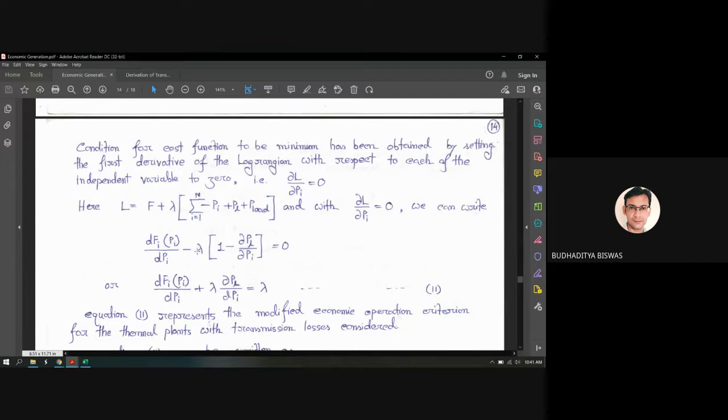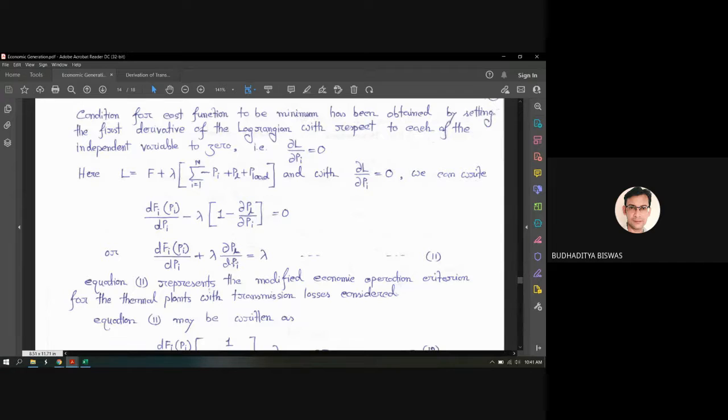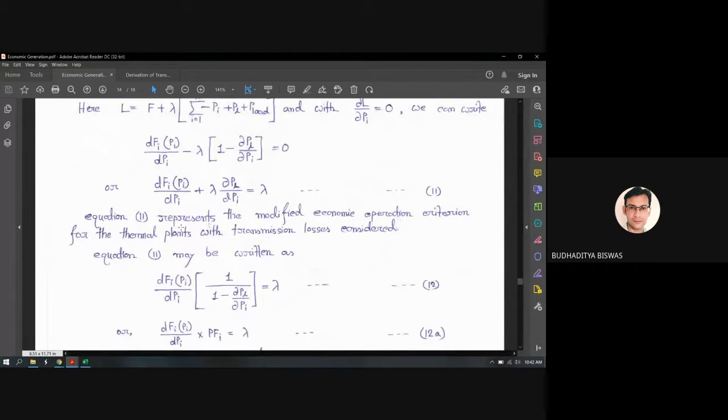So that's why we have the expression del PL by del Pi. If you take the minus lambda common, it becomes this one. After rearranging, it ultimately becomes dFi(Pi) by dPi plus lambda times del PL by del Pi equal to lambda. This is equation number 11, called the modified economic operation criteria. Why is it called modified?